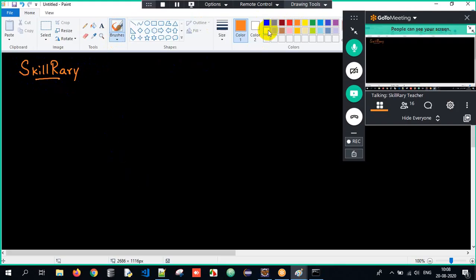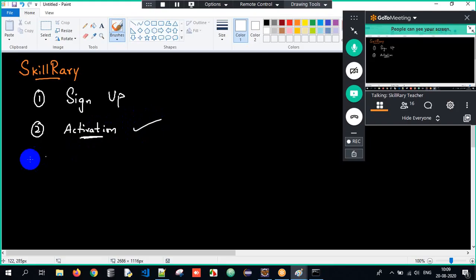First, what are we supposed to do? You have to sign up, guys. Go to Skillrary, first sign up. After that, you will receive an activation mail. Once you get this activation mail, click on it and then you can log in successfully. So first sign up, you'll get an activation mail, and after that, try to log in.